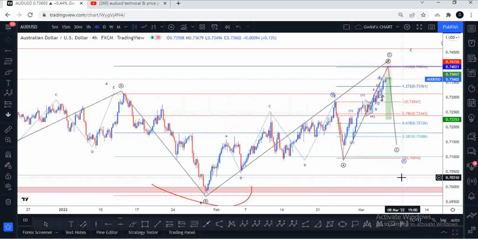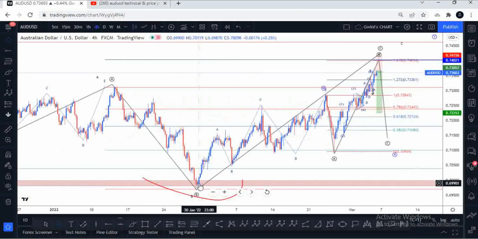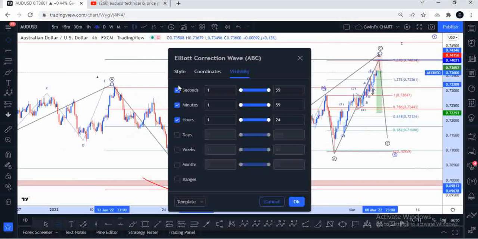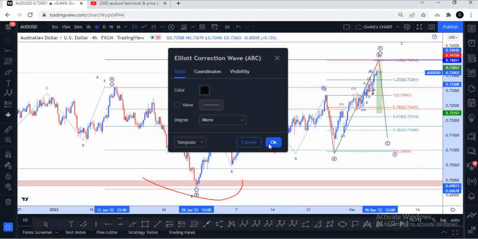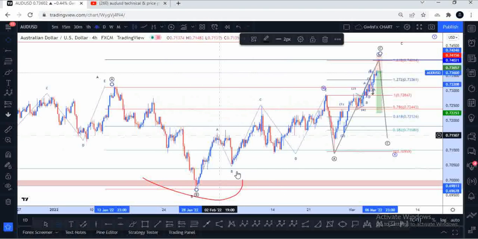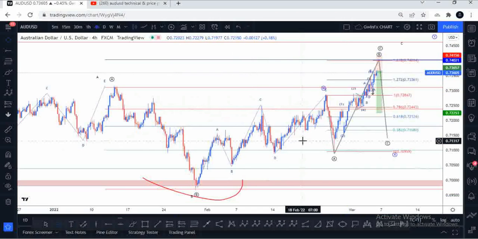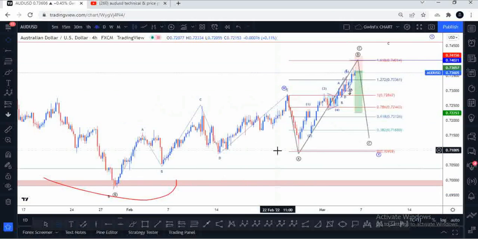Here, at the start of the double bottom, what we had was an A, B right here. Let me go over and take that wave out. So we have an A, B, C, D right here, and we have an E. I had a message yesterday asking what if we could be working on this to be a flat pattern? No, it doesn't fit the criteria for a flat pattern.